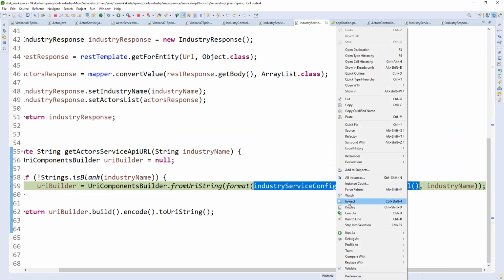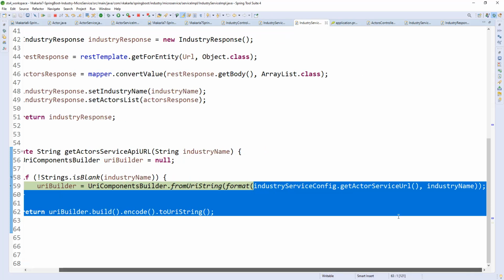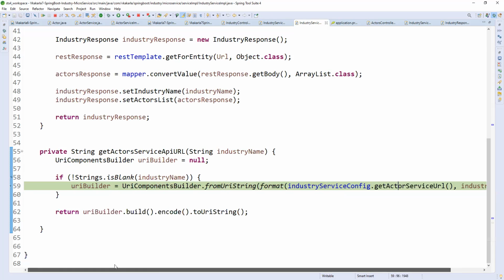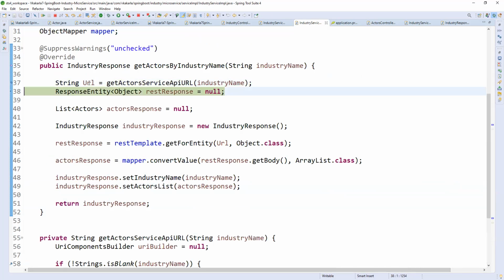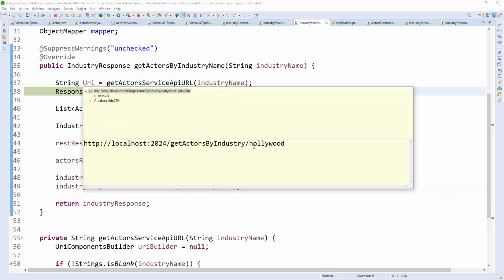Obviously, with the placeholder, it will come. So if you see here, the placeholder is coming. This value will be replaced in this placeholder. So if you come here, let me have 6. See here, now it will be replaced. The 0 will be replaced by Hollywood with the help of Spring URI builder.